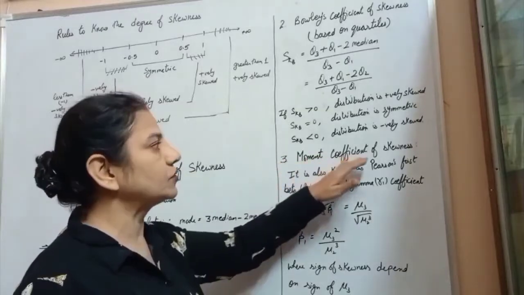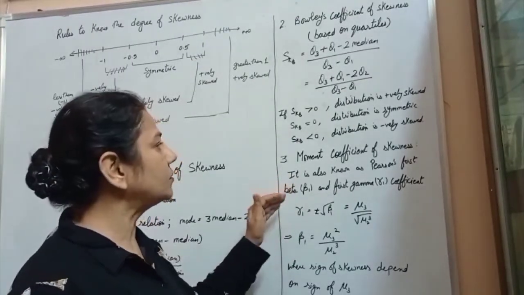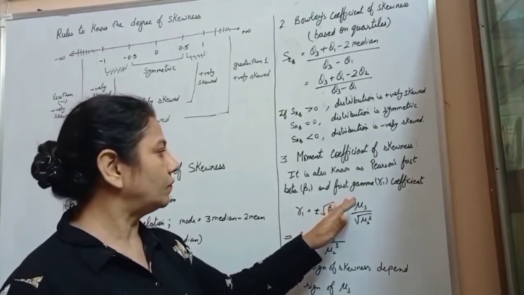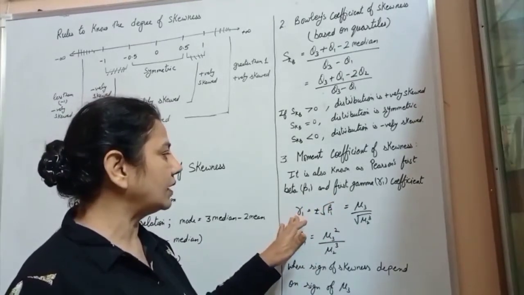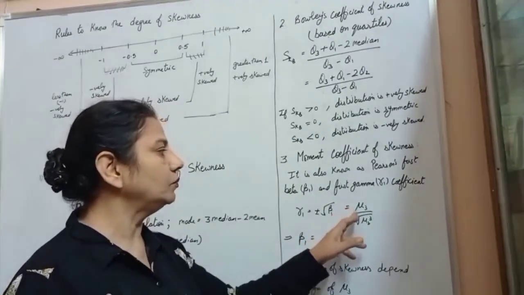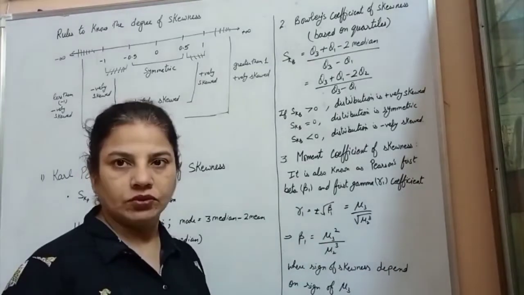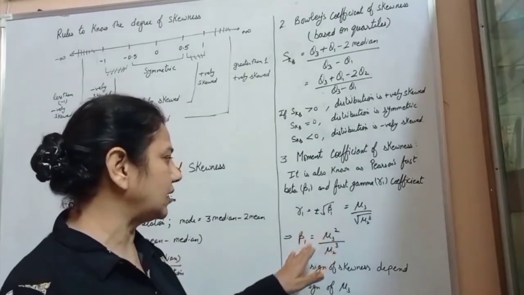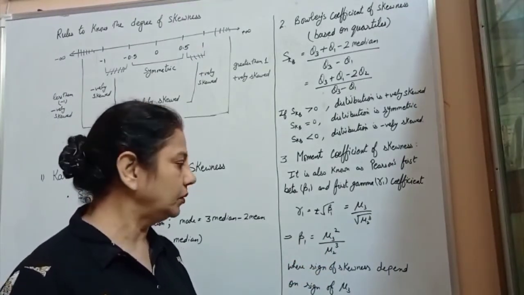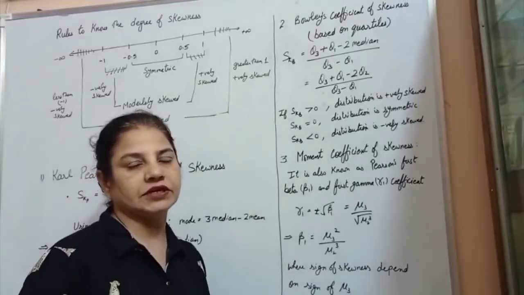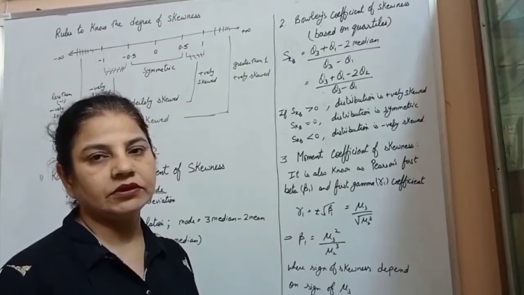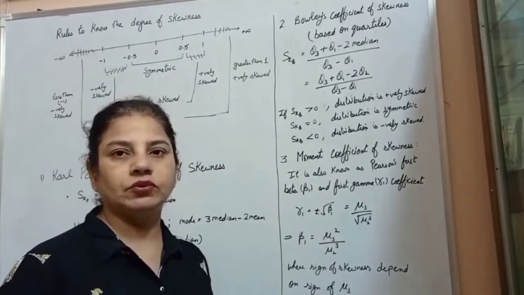Third formula is the moment coefficient of skewness. It is also known as Pearson's beta 1 and gamma 1 coefficient. So we can say that gamma 1 is equal to plus minus under root beta 1, which is equal to mu 3 upon under root of mu 2 whole cube. Squaring both sides, you will get beta 1 is equal to mu 3 whole square upon mu 2 whole cube. And the sign of this moment coefficient depends upon the sign of mu 3.